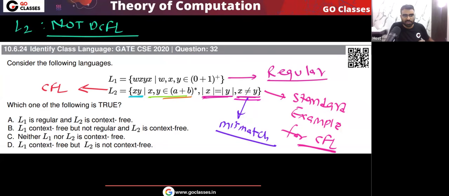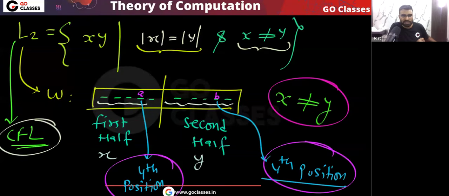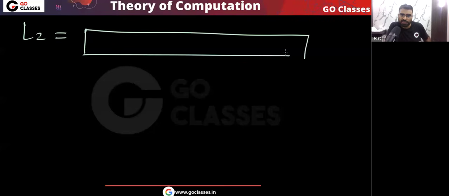Why? Because actually we need non-determinism. In L2, the PDA will use the non-determinism to find this mismatching position. Let me write it here. In this L2, you have this type of situation: the first half is x and the second half is y, and the length of x is equal to the length of y.